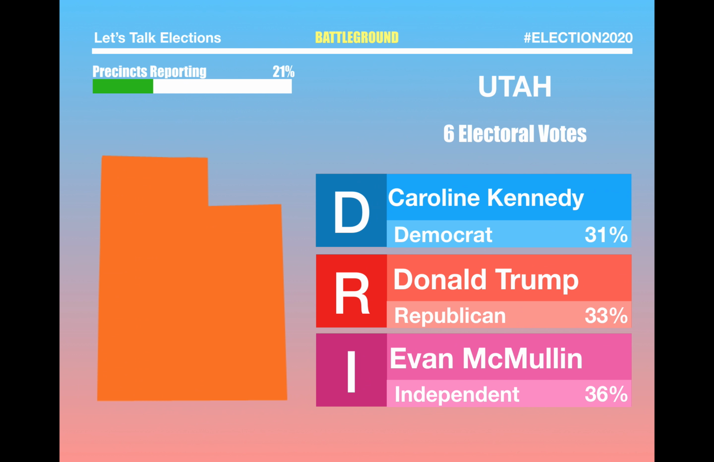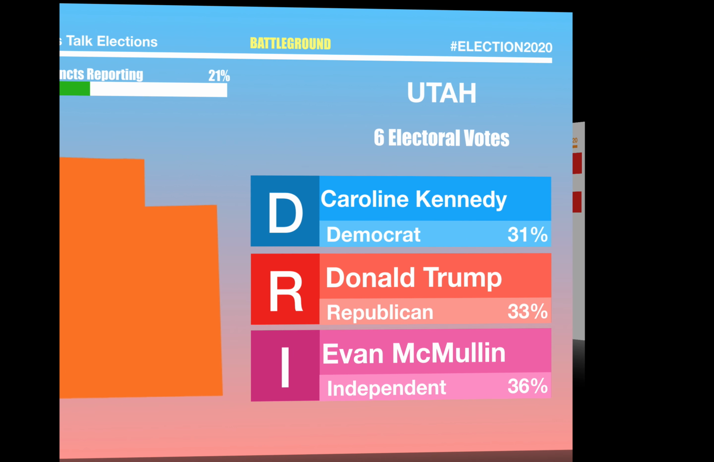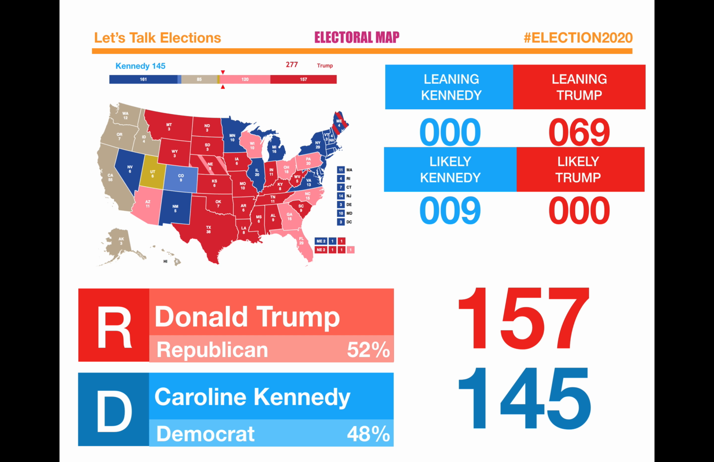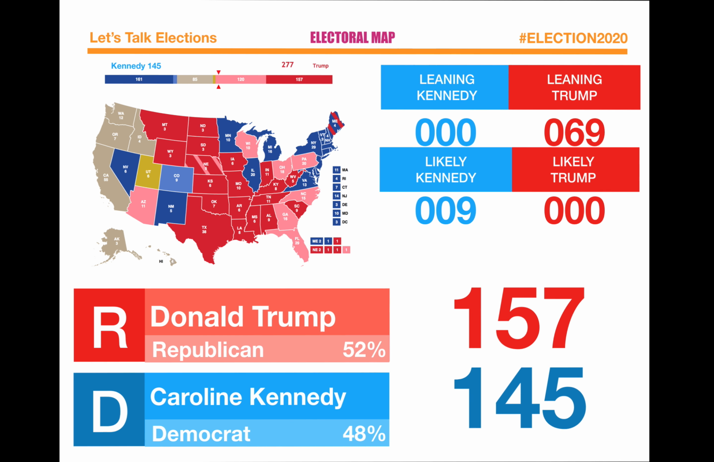And here's the too close to call. So this is just an example from the state of Utah. This is too close to call with the precincts reporting bar, election 2020 in the top right, battleground in the middle, things like that. And the electoral map would look like this. We have a leaning and likely stance for both Trump and the Democrat. So that's something new. And this is the poll closings for the next one.